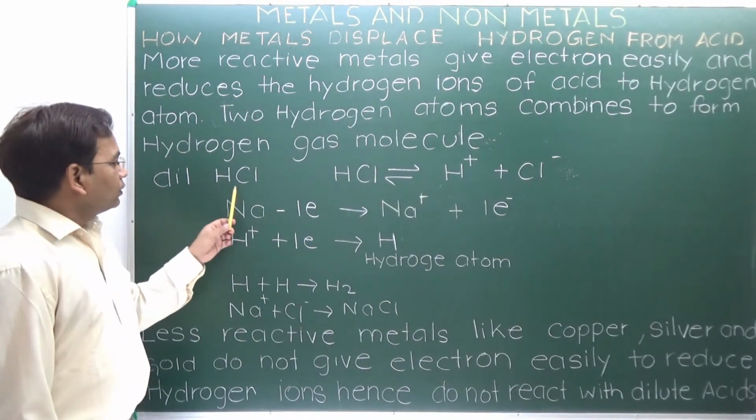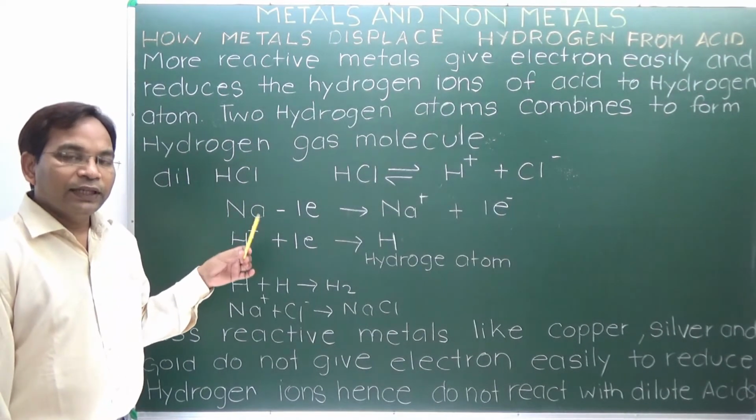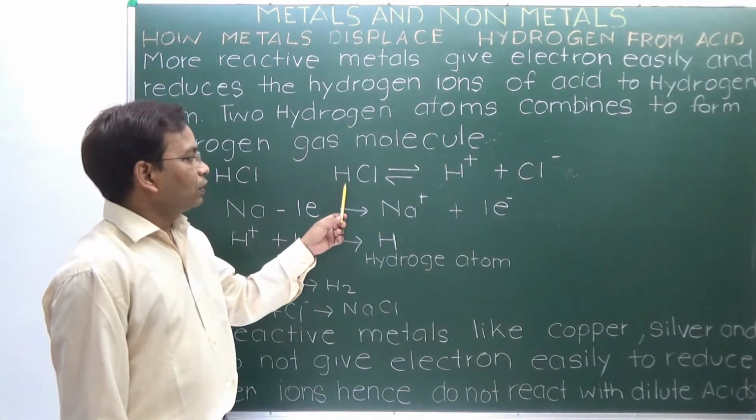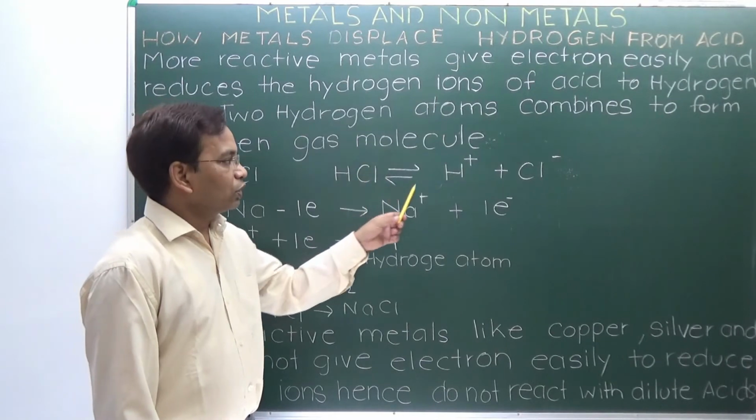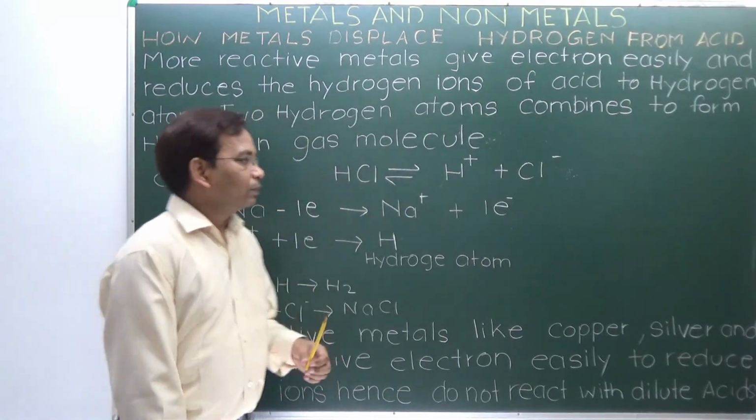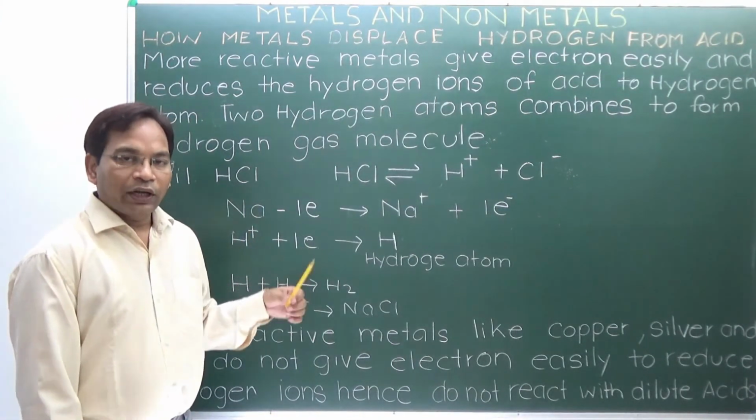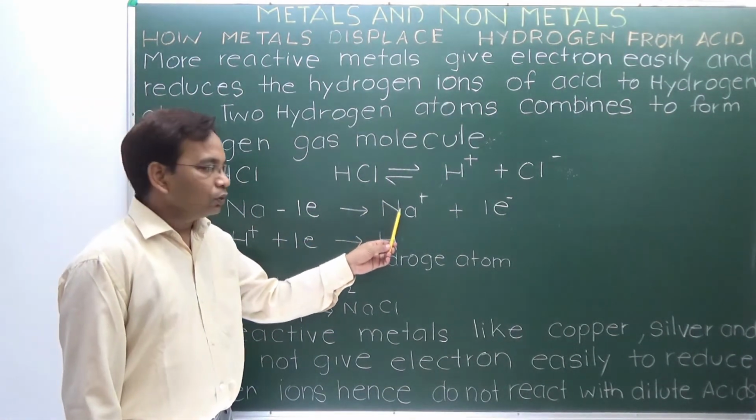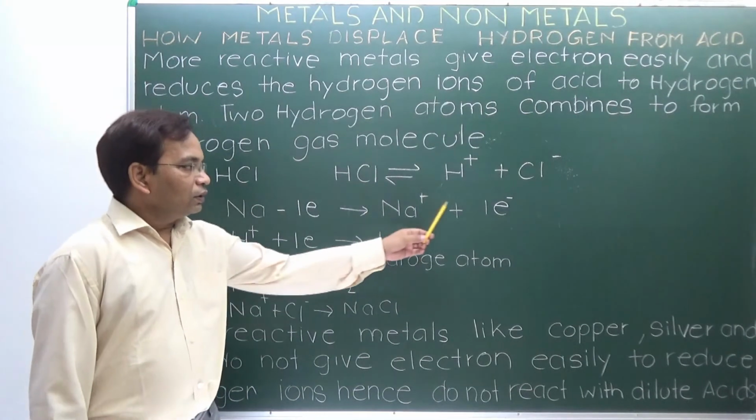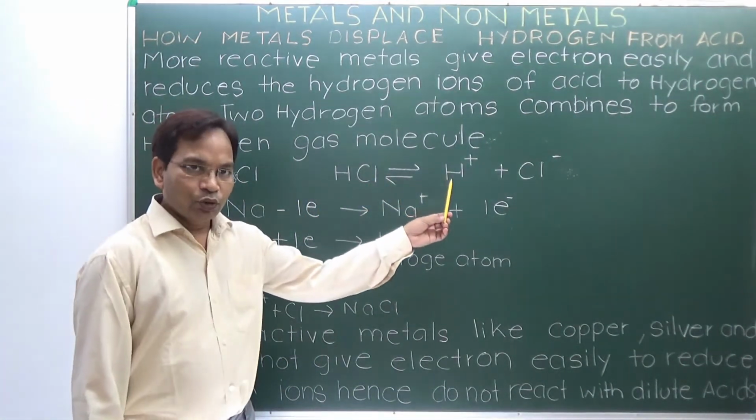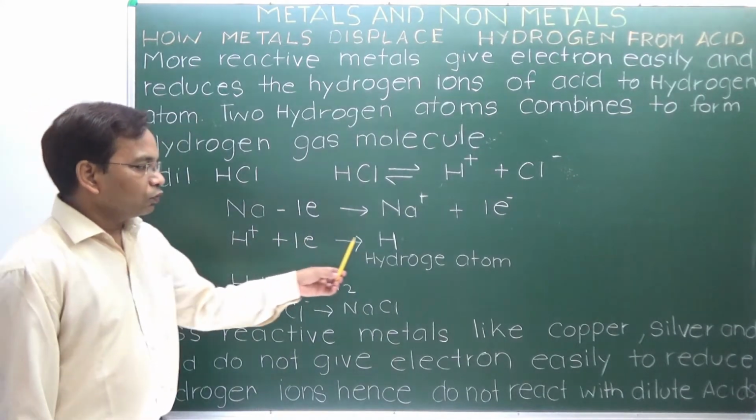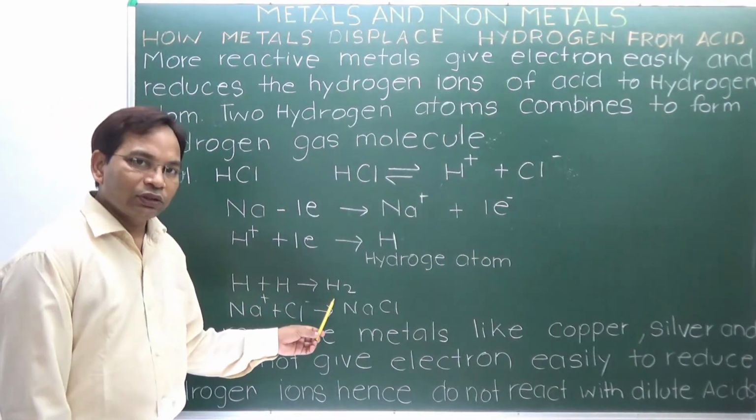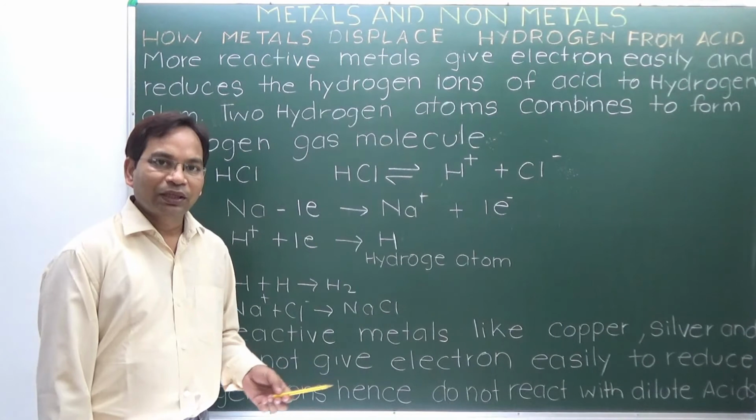Here HCl is in dilute form, meaning it is diluted with water. So in dilute water HCl will be in ionized form. Here HCl, with a reversible equation, forms hydrogen ion and chloride ion. When sodium or any metal reacts with this acid, it loses one electron, forming sodium ion plus one electron. These electrons are accepted by the hydrogen ion of the medium. It accepts one electron to form a hydrogen atom. Instantly it combines with another hydrogen atom to form a hydrogen gas molecule, and the gas molecule liberates from the solution.